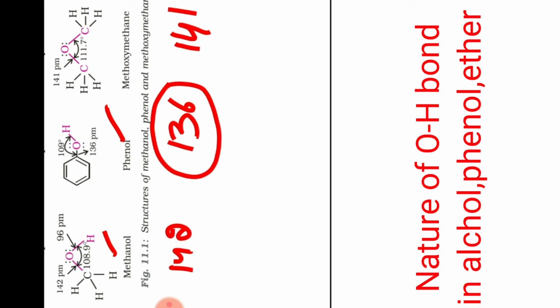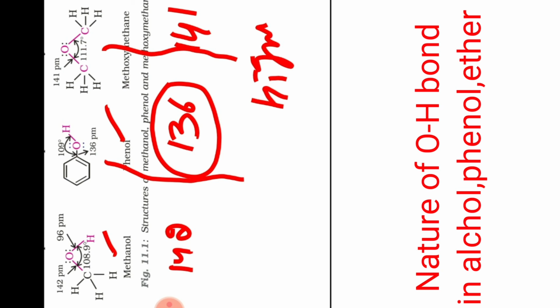And the bond length here in ether remains almost the same as in alcohol. The second thing is the bond angle. Phenol bond angle is almost equal to tetrahedral, but ether has the highest bond angle. Why? Because along with the two carbons, this is CH3 bulkier group and this is CH3 bulkier group. These two bulkier groups are here, and due to the large repulsion, the bond angle will increase. Just remember, this is not a repulsion of lone pair, this is a repulsion of bulkier groups. That is why the bond angle increases. But whenever there is a repulsion of lone pair, then only the bond angle decreases. Are you getting my point?